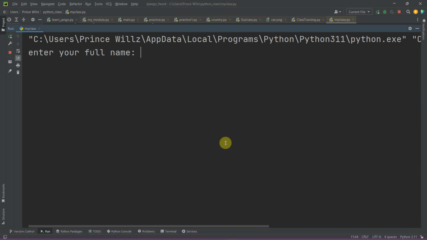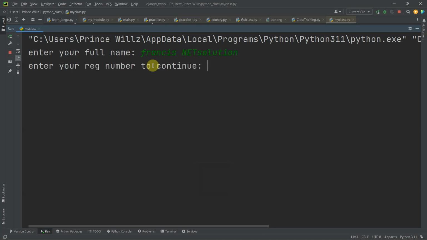Okay, now this is the one I've done. I'm not going to show. I just closed my code, but this is the terminal where you can see the answer. After you must have tried yours, I'll upload the answer here. Now it says enter your full name. Let me say my full name is Francis Net Solution. If I hit enter, it says enter your reg number to continue.